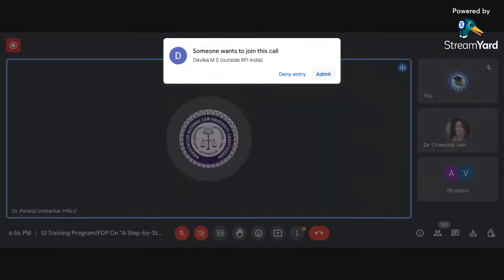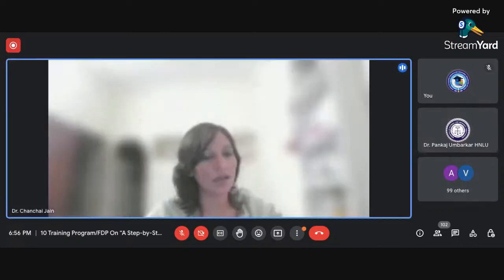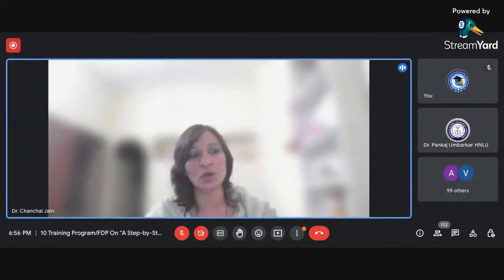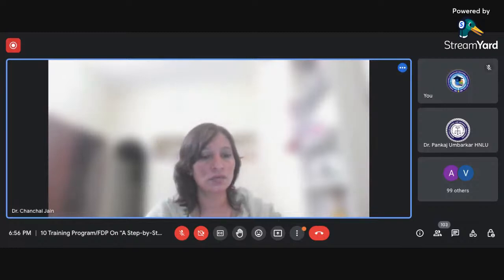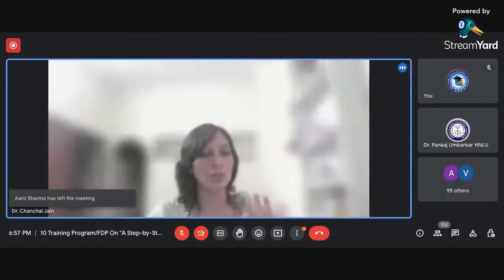I got the point, but the kind of gap I am realizing is there. Another question from my side would be: according to your question, whatever I understand, you are talking about data collection. But data collection is not part of this session. I can only tell you how you can perform analysis using SPSS and what the applications of SPSS are. I think this is the purpose of the session. Otherwise, if you want to ask me something else, you are most welcome, sir. You can ask me whatever you want, but this is not part of the session. If you are finding a gap, according to the topic that was given, I discussed accordingly.